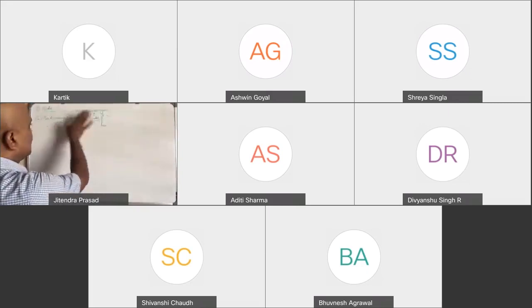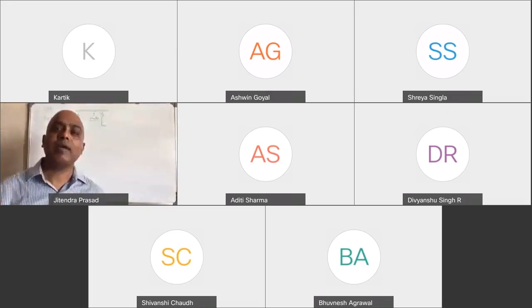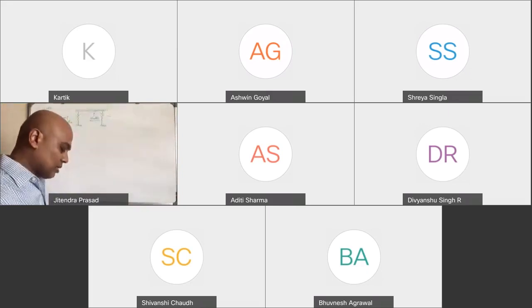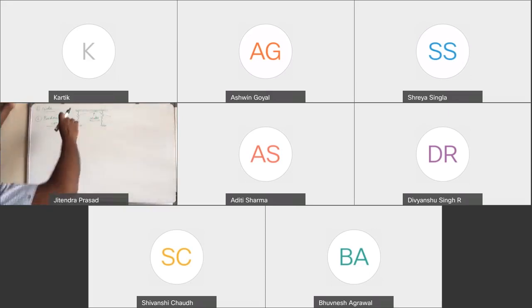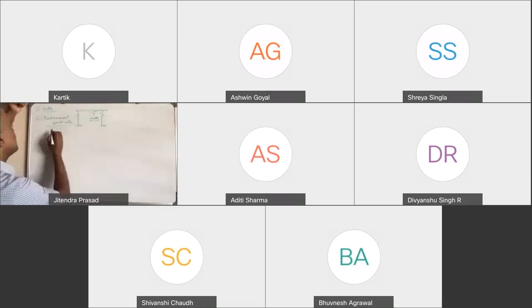Before we actually do it, let's look at the problem itself, and from there we will derive it. Or maybe let me explain here only. Okay, so it's good to go. Now what is the meaning of that? Basically you have to know the meaning of the mode shape, or simply the mode.